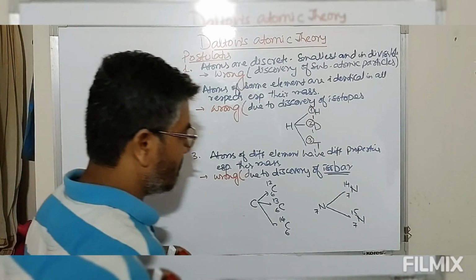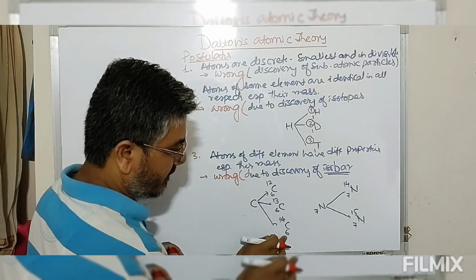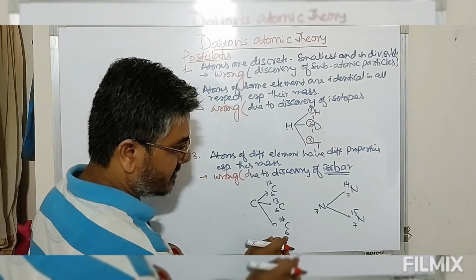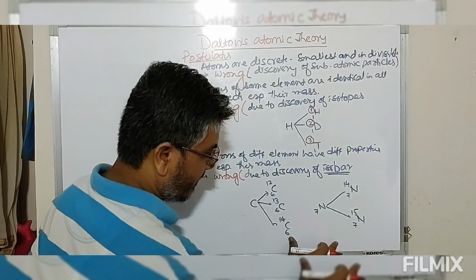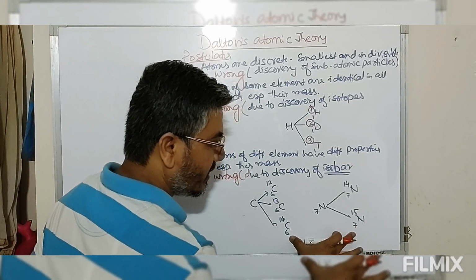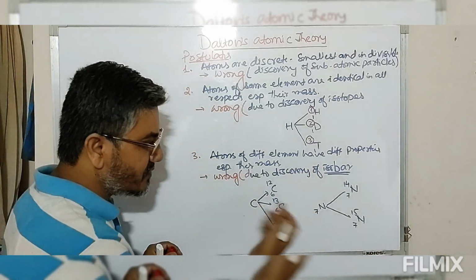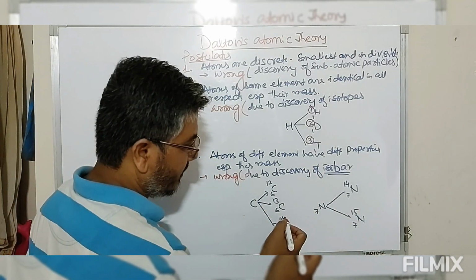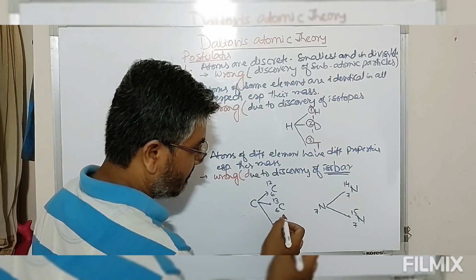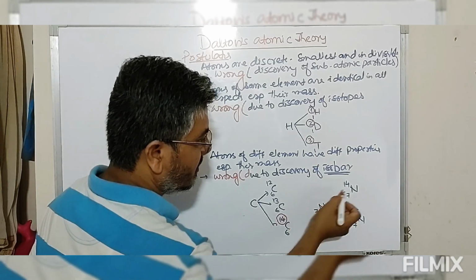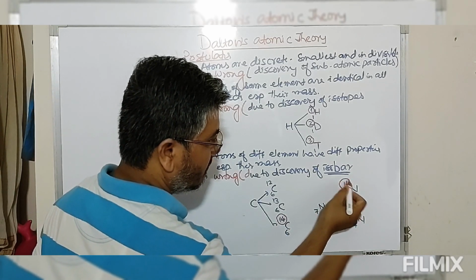Now look at this. We have a specific form of carbon with atomic number 6, and nitrogen with atomic number 7. So we have different atomic numbers, so their atoms are different. Though the atoms are different, we have this specific form where the mass number is 14, and this is again having mass number 14.